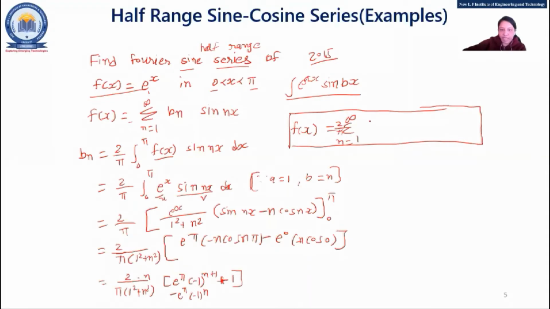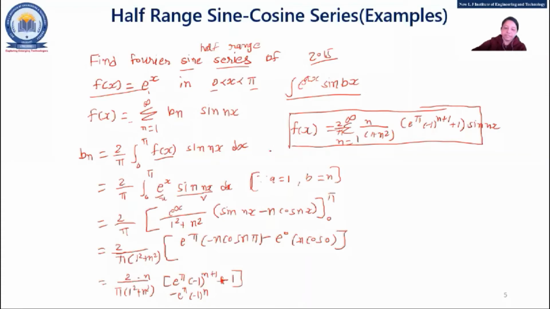2 upon pi, n upon 1 plus n square, then whole e raised to pi minus 1 raised to n plus 1, now plus 1, right? And with that sin nx. So that is your answer. Up to this you need to write, right? The final f(x) you need to calculate and write it. Okay, now is there any doubt?